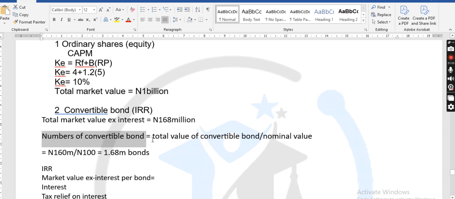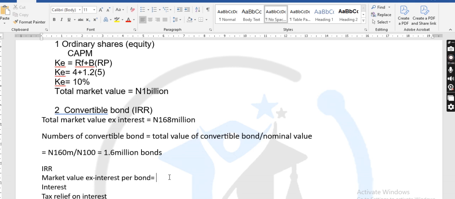For you to get the numbers of convertible bonds first, you use the total value of convertible bond given to you in the financial statement, divided by the nominal value. Do you understand? Okay. Now, this is 1.6 million bonds, right? You have already established the numbers of bonds.